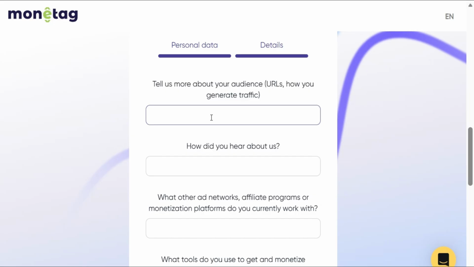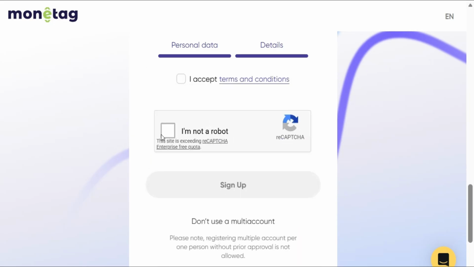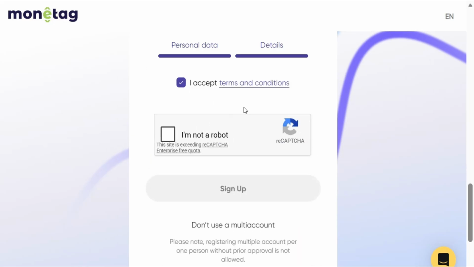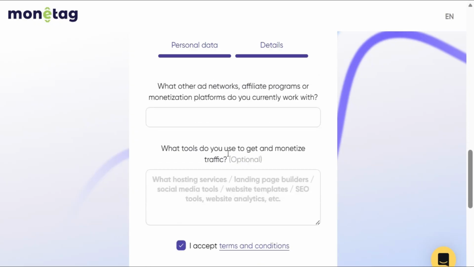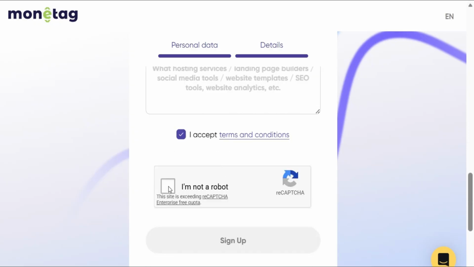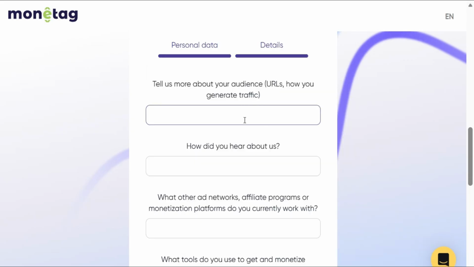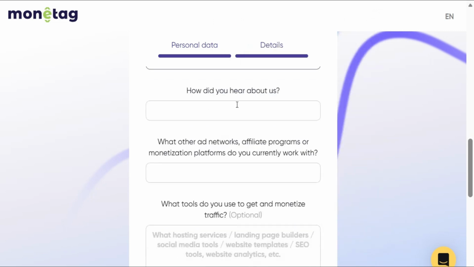You can write all these things, and after you fill them in, you click on accept. So all you need to do is fill in all this information, and after you fill it in, you click on I am not a robot here. Or you just put your URL, the website you want to use for the monetization. You can go and copy it. You can put your Facebook link here, or any link. Let me put this as an example. Where do you hear about us? Let me say YouTube. Just put YouTube here.